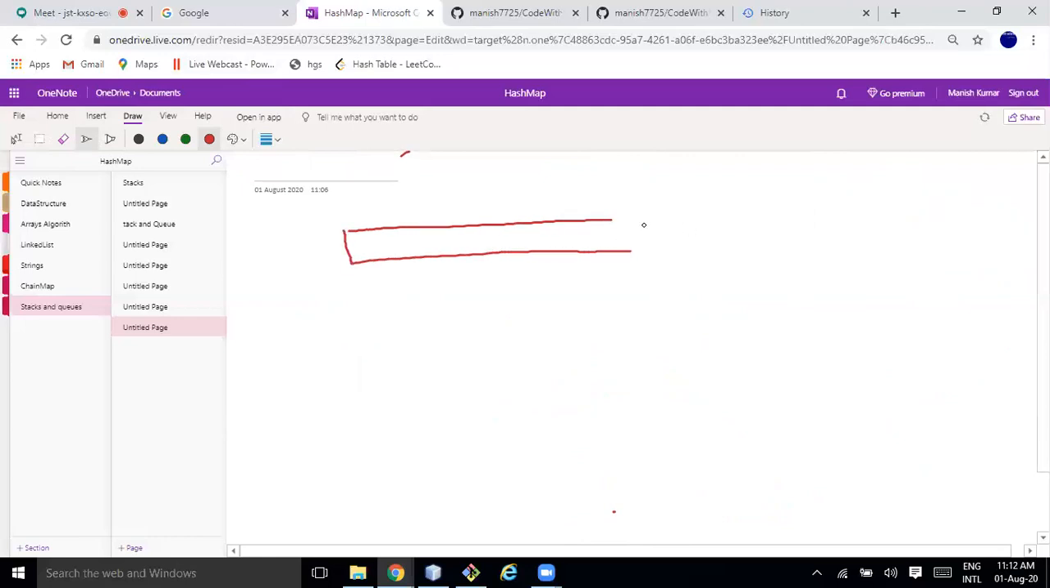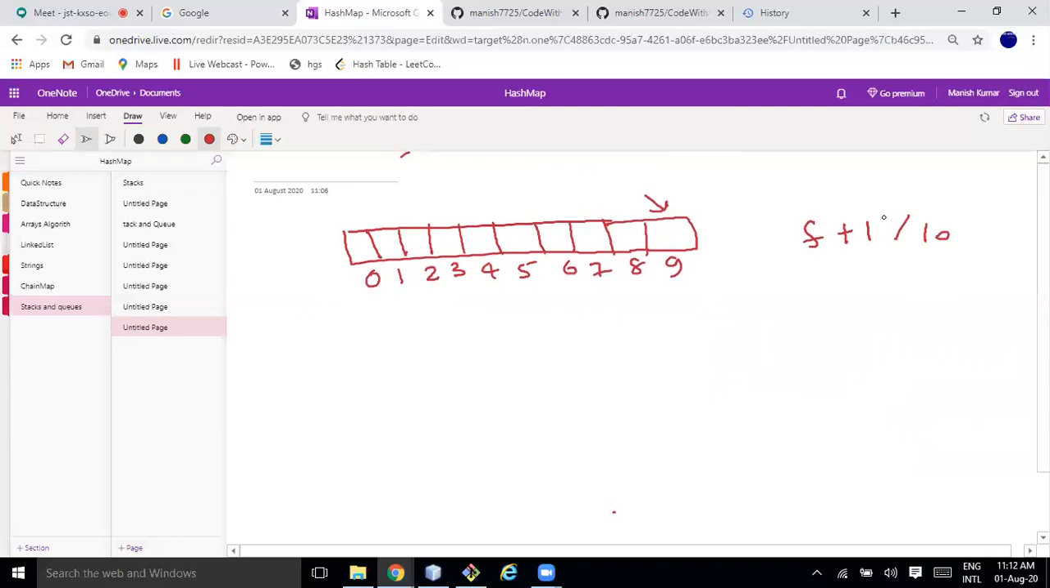Here I'm creating an array of size 10, with indices 0 through 9. Suppose this is F. So (F plus 1) modulo 10: it will be 9 plus 1 modulo 10, which will be 0.